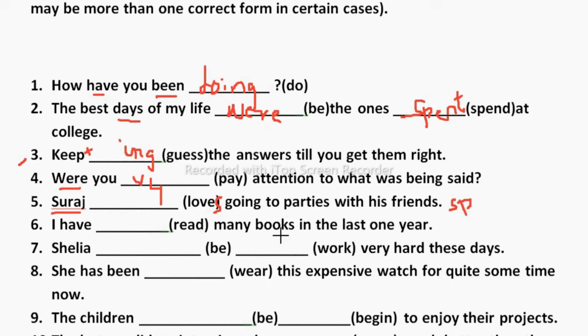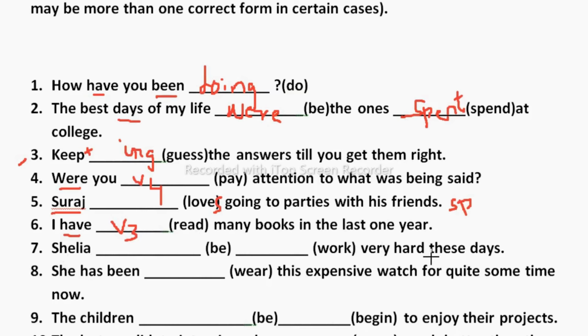I have dash many books in the last 1 year. So here I already told you, students, this have always gets the V3 form. So read only we need to write, but while pronouncing it we pronounce it as red. I have read many books in the last 1 year. Next, Shelia